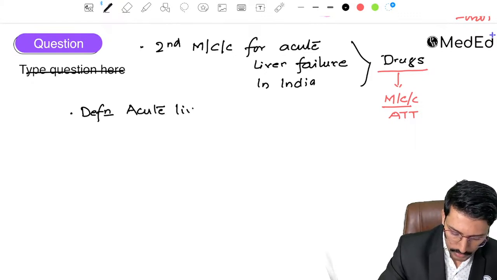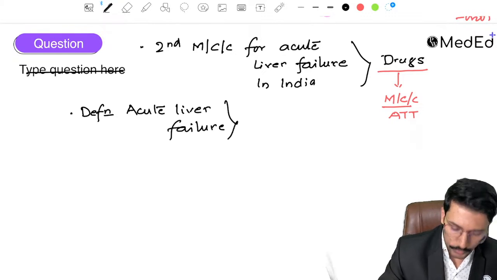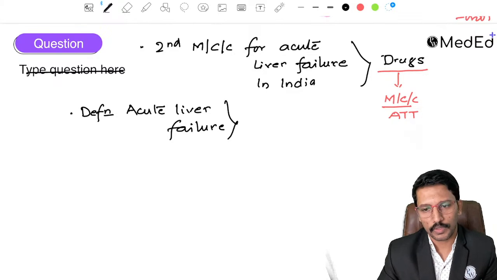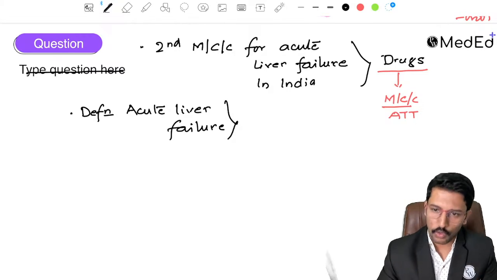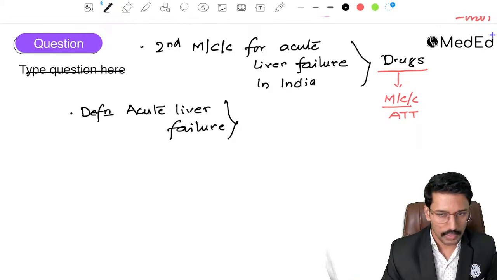Definition of acute liver failure. How do you define acute liver failure? What is acute liver failure? See, so many patients develop jaundice, so many patients develop hepatitis, liver dysfunction. We don't call all of them as having liver failure. So there has to be a standard definition.